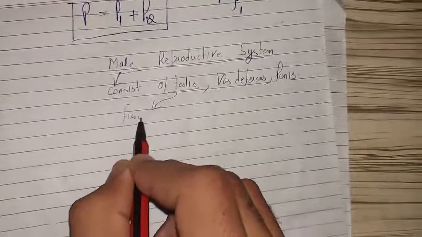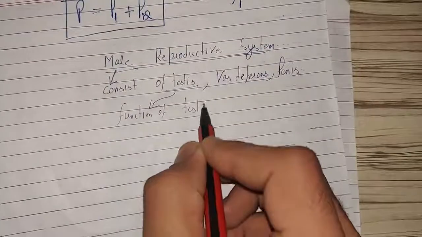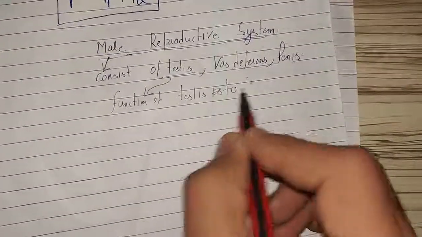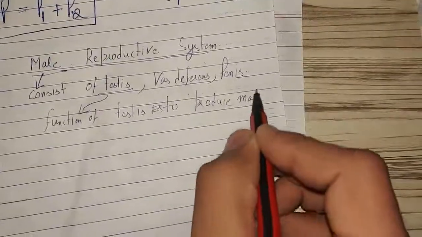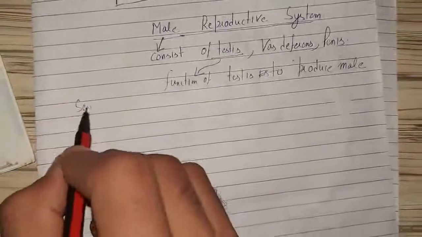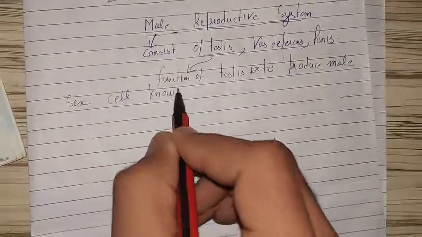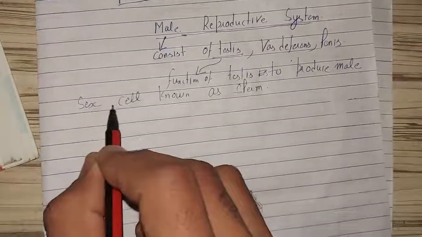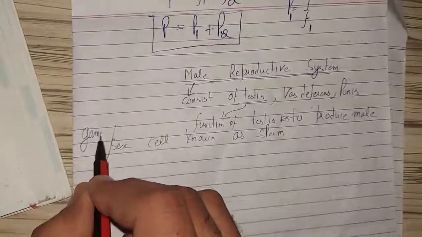The function of testis is to produce male sex cells, known as sperm. We can call them male sex cells or male gametes.